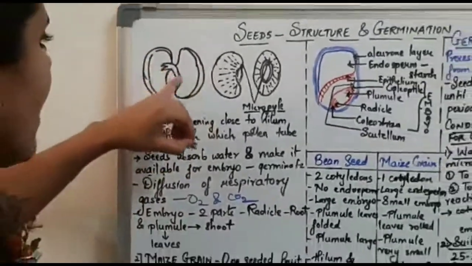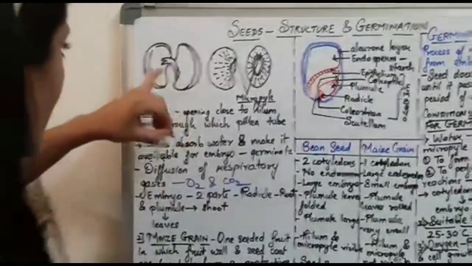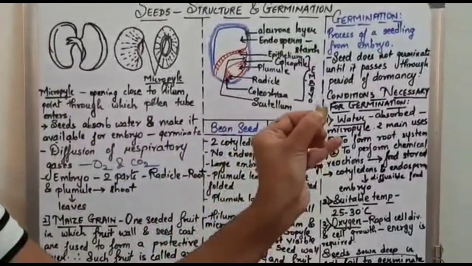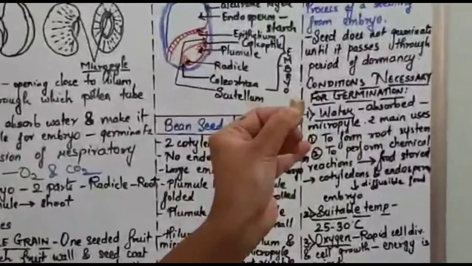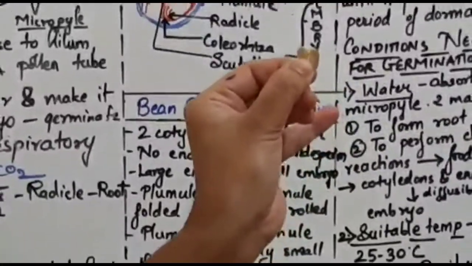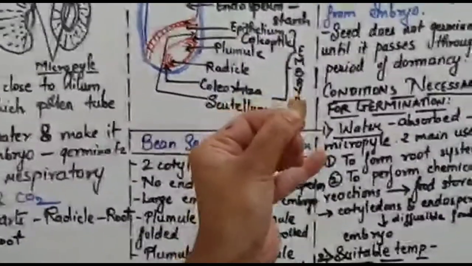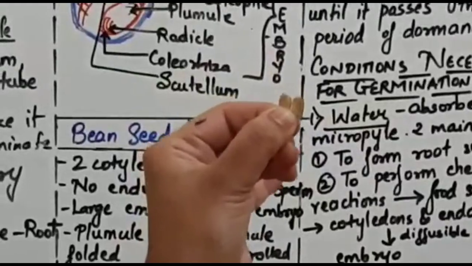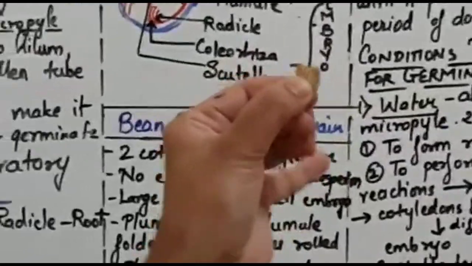Now, what exactly is this? I would just try to zoom this rajma bean in my camera. If you are able to see, that's good enough, or else I'm even going to share an image of this bean in your slide. Now let me explain to you all what this is.